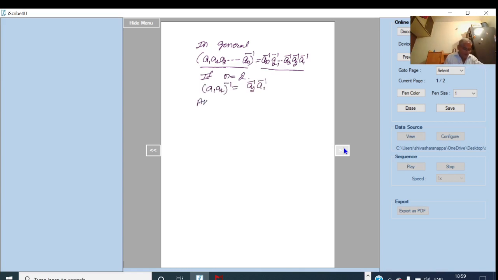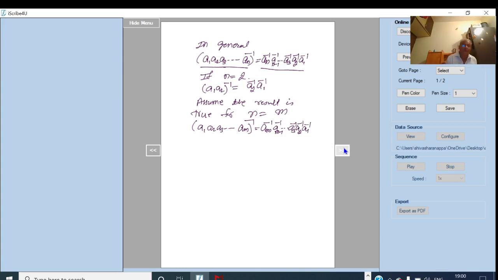Now assume that the result is true for n equal to m, that is, (A1 A2 A3 ... Am) whole inverse can be written as Am inverse, Am minus 1 inverse, up to A3 inverse, A2 inverse, A1 inverse.